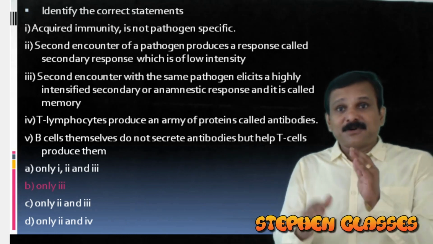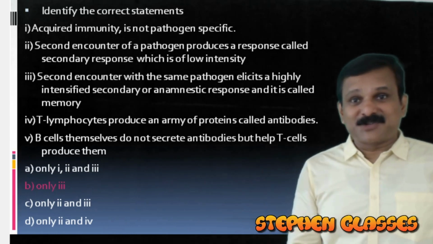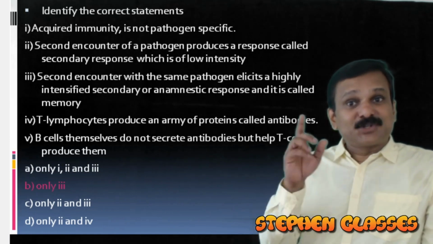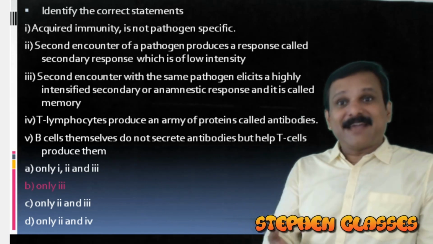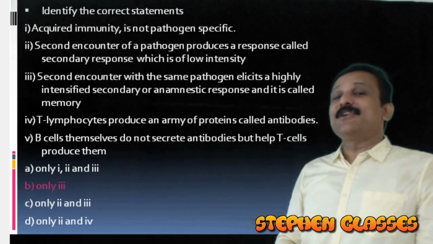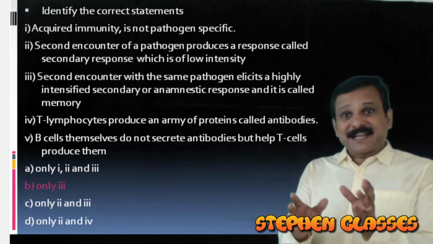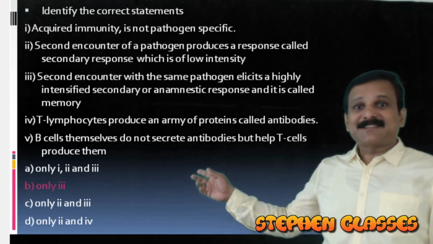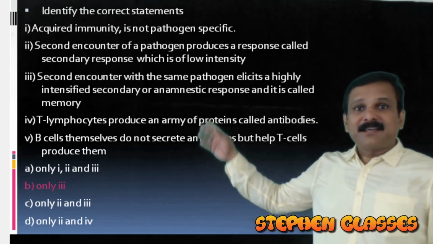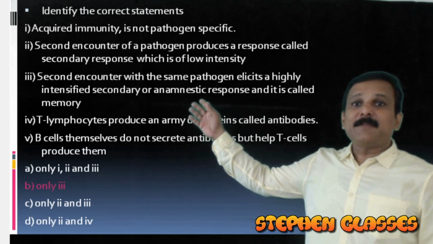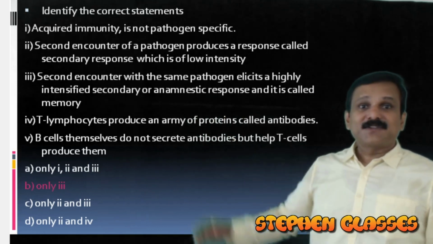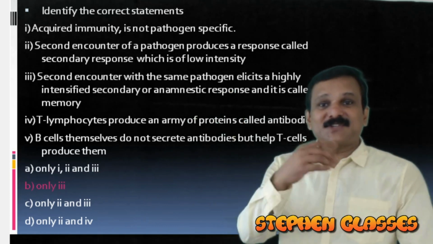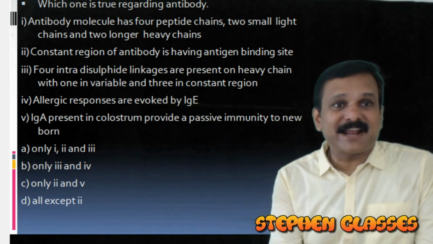Actually, you have to form the sentence in the reverse manner to make it correct, because actually, the T cells themselves do not secrete antibodies, but they will help the B cells to produce them. Right? So, if the sentence construction was in the different way, you can make that correct statement. But here, the only correct statement will be statement 3. So, the answer will be option B here. You got it? We move to our next question. We have the next question on the screen now.